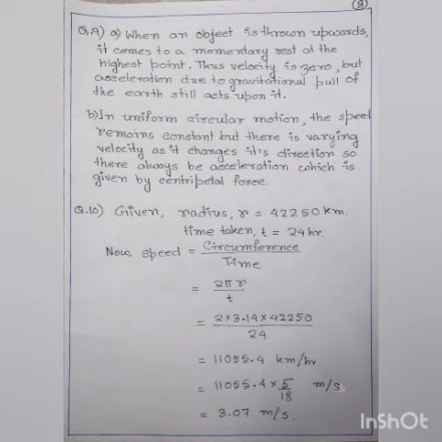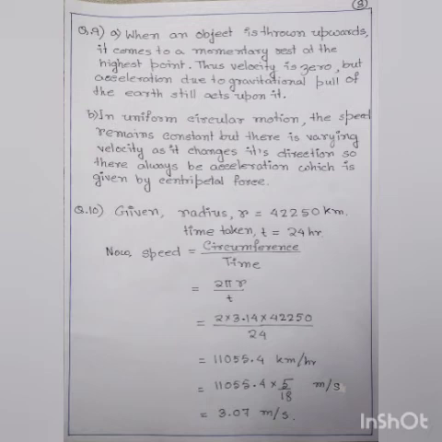And next, question number 10. An artificial satellite is moving in a circular orbit of radius 42250 km. Calculate its speed if it takes 24 hours to revolve around the earth. See, for this circular motion, the total distance traveled will be the circumference of the circle, and the radius we know. What will be the circumference? We know 2 pi r.